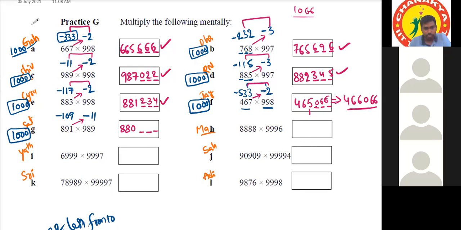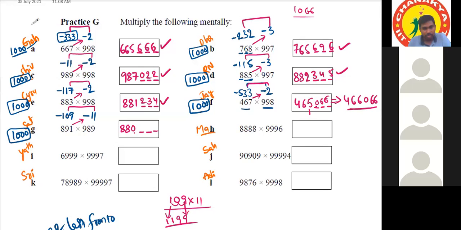1199. How did you do this question? See here, we have 11 multiplication. 109 into 11. So first take 1 as it is. Then 1 plus 0 is 1. 0 plus 9 is 9. Then again 9. Okay.